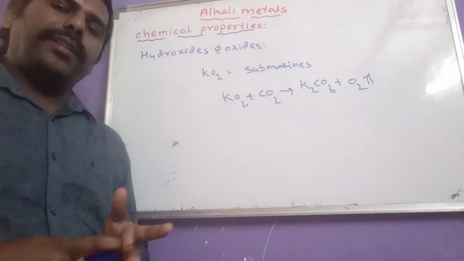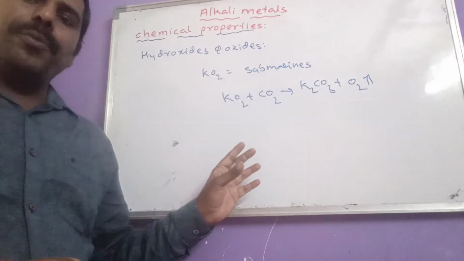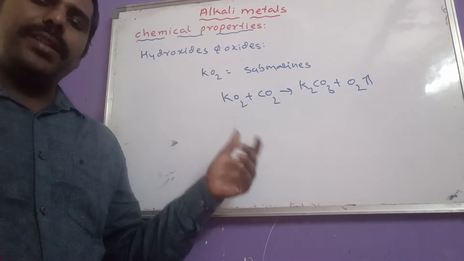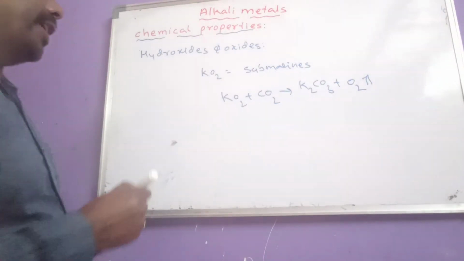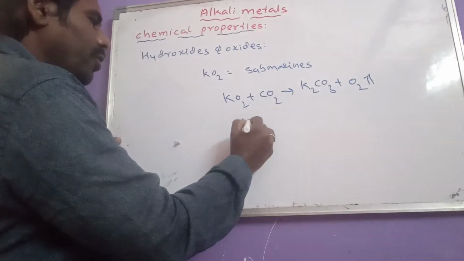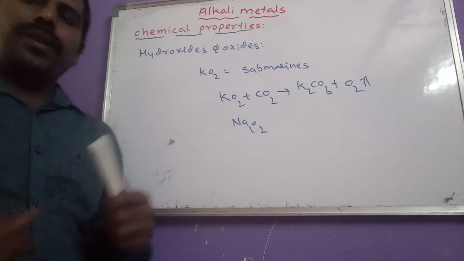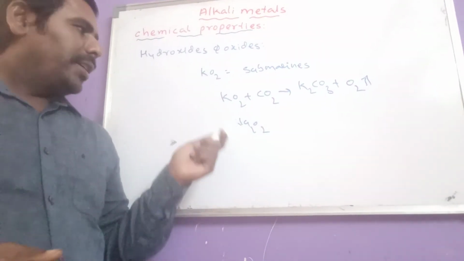So superoxides are used to purify the air in submarines. One question they may give here: of course, Na2O2 also reacts with CO2 and can purify the atmospheric air, but